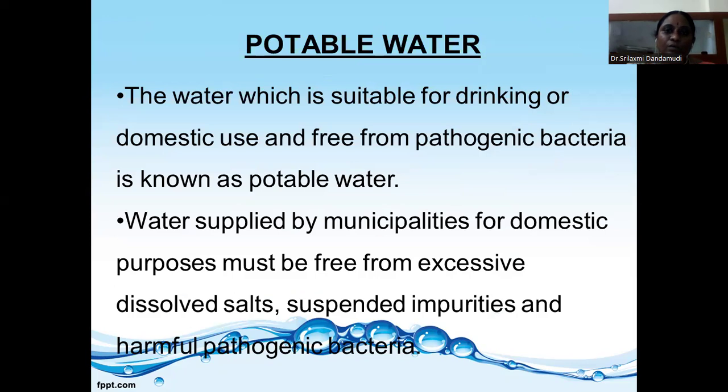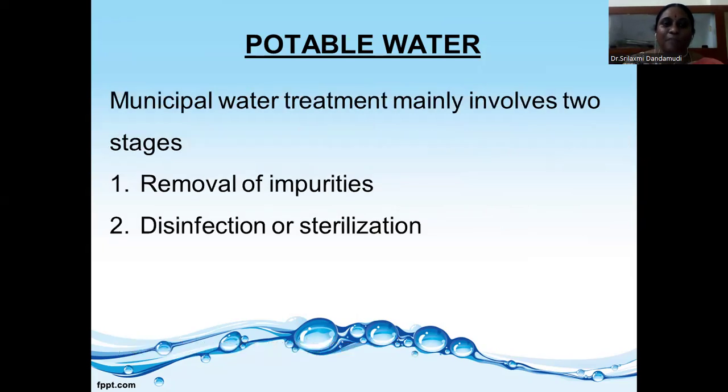Okay, potable water is nothing but drinking water. Water that is free from pathogenic bacteria is called potable water. The water supplied by the municipalities for domestic purposes must be free from excessively dissolved salts, suspended impurities, and harmful pathogenic bacteria. Municipal water treatment mainly involves two stages: removal of impurities and disinfection or sterilization.